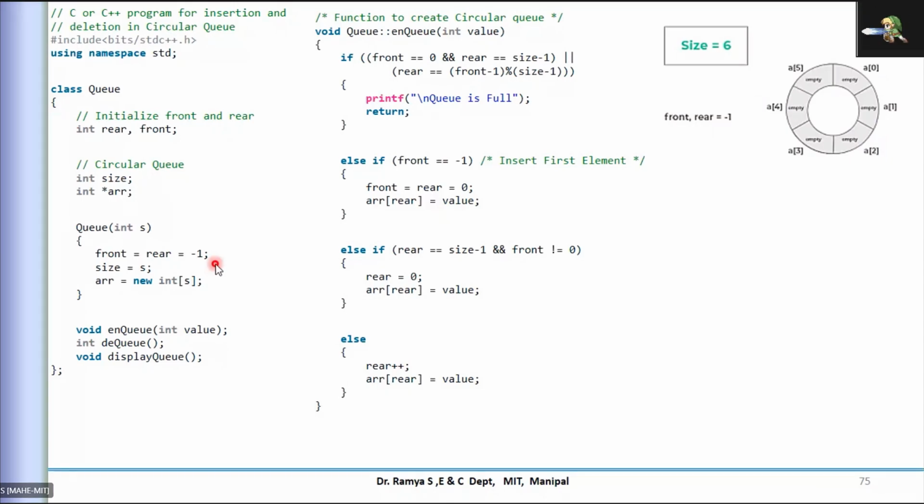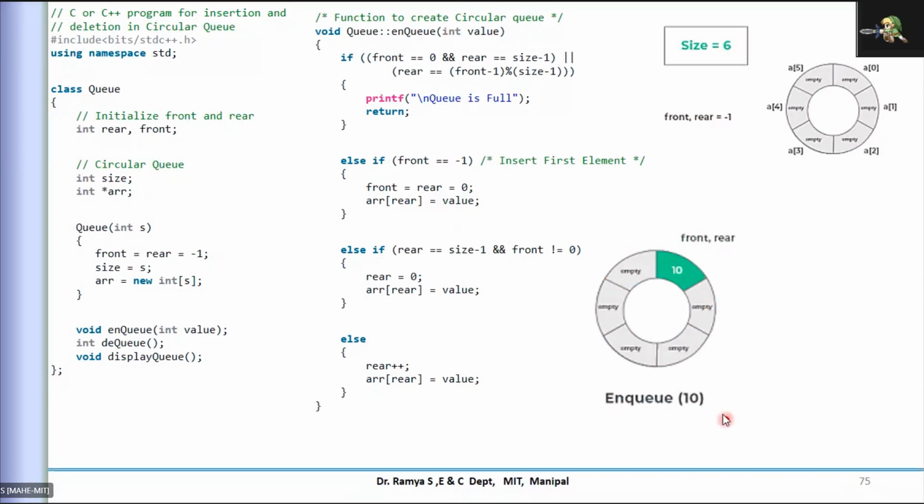The moment I insert one element, what happens? Let us see in this code. First it will check whether these are 0. See, the front and rear are -1, so it will not go to the if condition. It will come to this branch: front is equal to -1? Yes, it is -1, so it will insert at the first position.